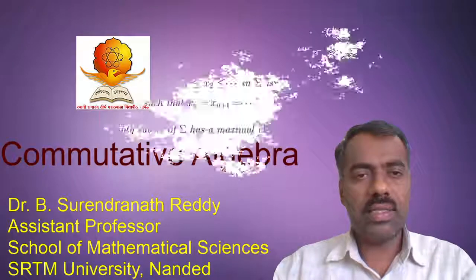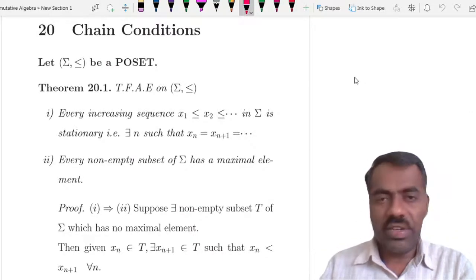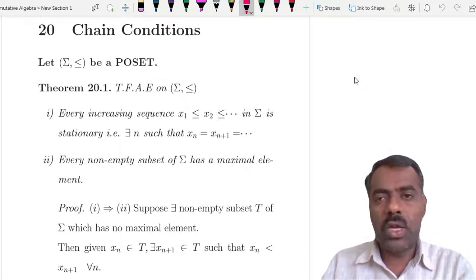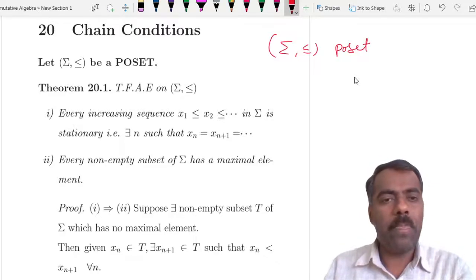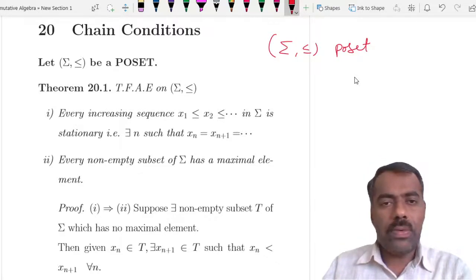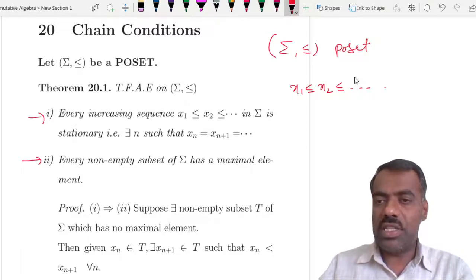Okay, so let's start with some basic definitions and results. So consider sigma with a relation which is opposite. Okay, then we can have two conditions which are equivalent, namely every increasing sequence, say suppose you take x1 less than or equal to x2 and so on in sigma, is stationary.